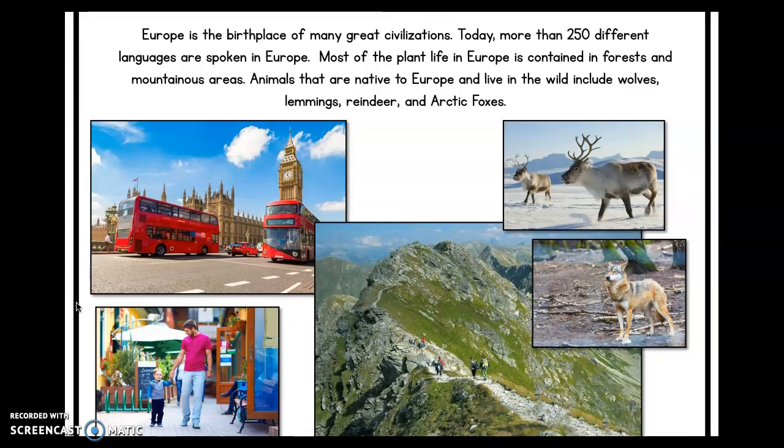So Europe has many great civilizations. More than 250 different languages are spoken in Europe. Most of the plant life is contained in forests and mountains. And animals that are native to Europe and live in the wild include wolves, lemmings, reindeer, and Arctic foxes.